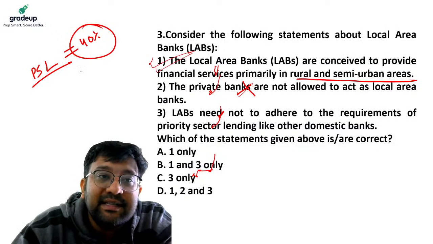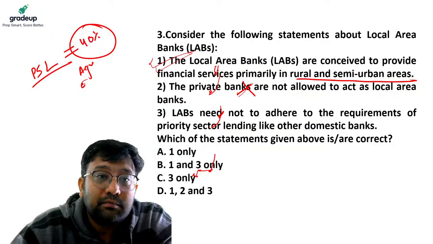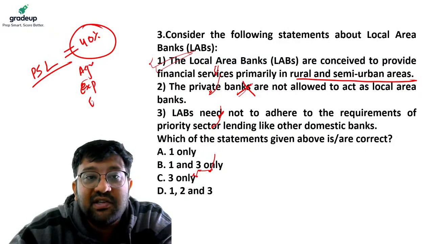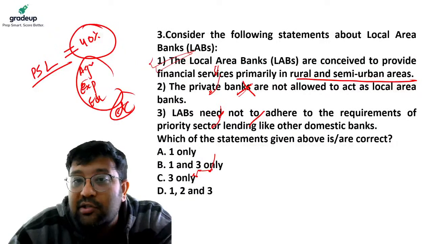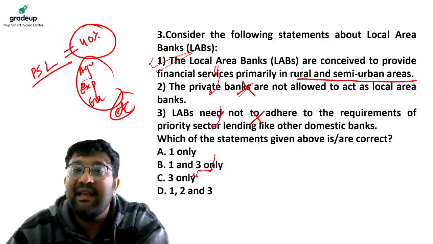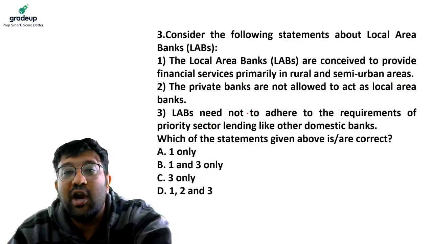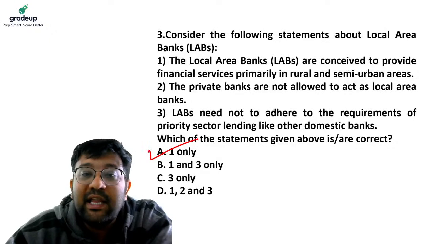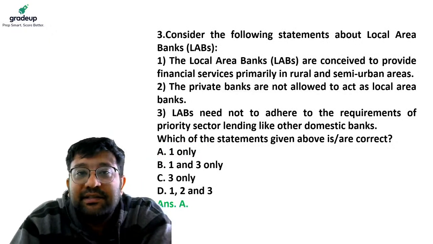And what are the priority sectors? Agriculture, export, education, etc. So this is also wrong. It said that local area banks do not have to adhere to priority sector lending. So your answer will be only A. Clear, guys?